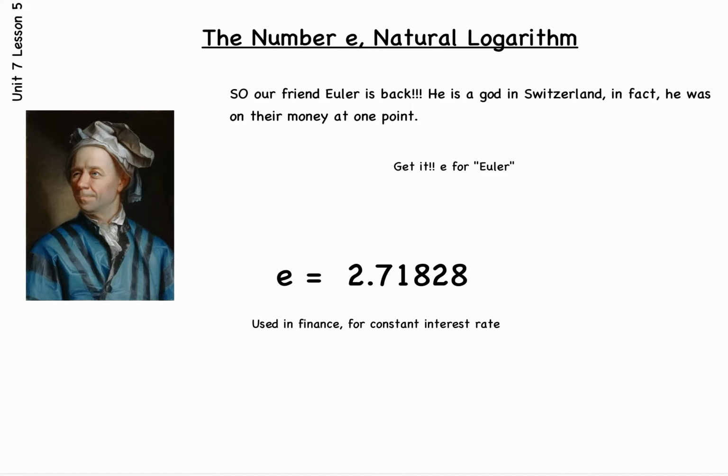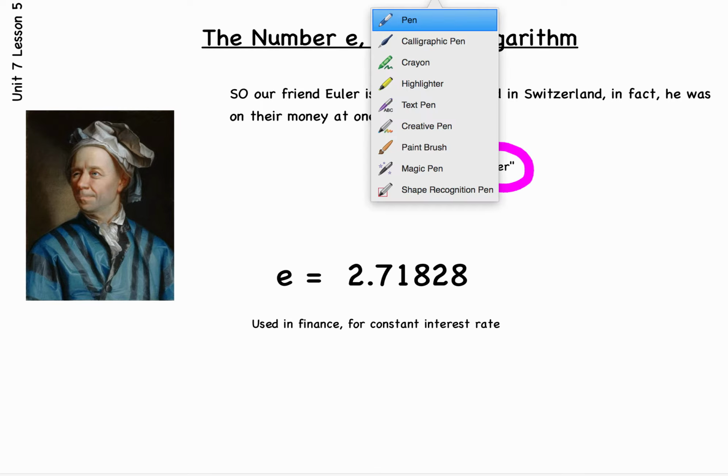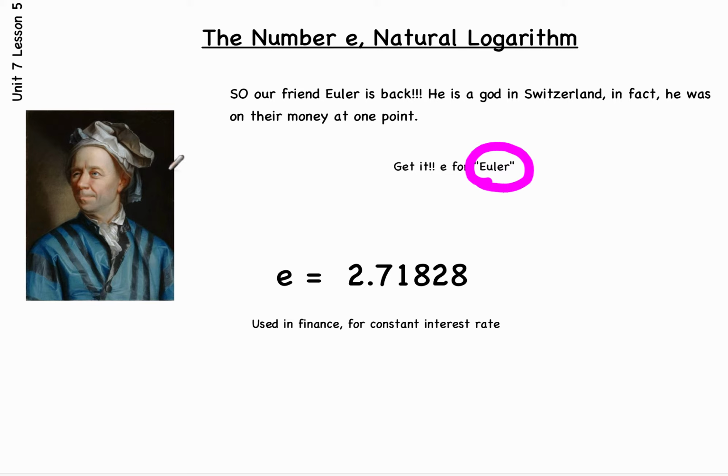All right, so we are going to learn about the number e, which means natural logarithm. So where did e come from? E has been studied for a long time throughout math history, but it was this guy right here, Euler, who really pushed it. That's why it's often said to be Euler's number. So e is approximately 2.71828. And actually, they've figured it out to be 1 trillion digits.